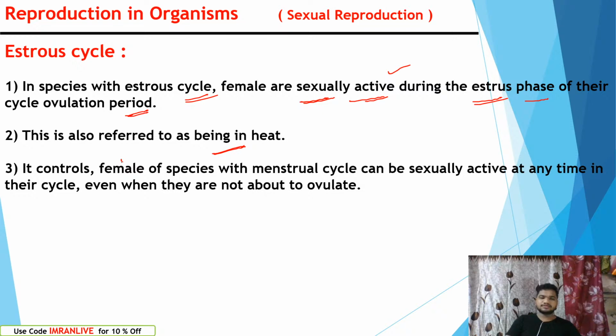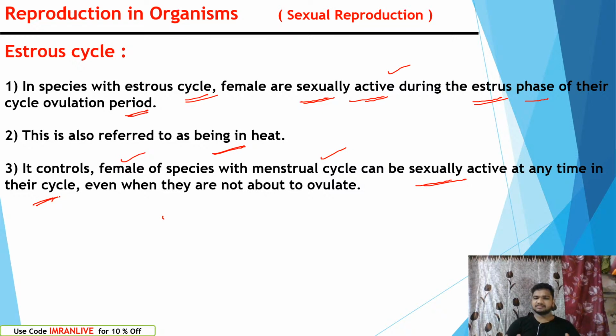In females of species with the menstrual cycle, they can be sexually active at any time in the cycle. So don't get confused: in the case of estrus, they are sexually active only in that phase. In primates performing the menstrual cycle, once they get menstruation they are seen as not sexually active, because the fluid discharge can be seen in the female.